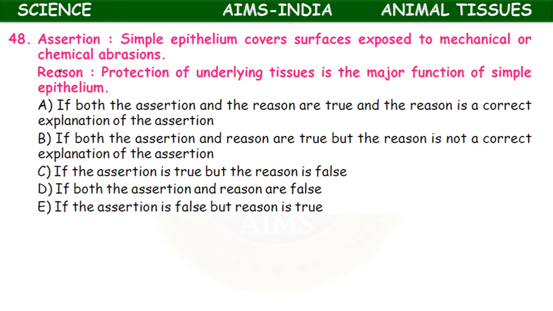Here you need to select the right option, just like the last one. Okay, here assertion and reason both seem to be wrong. Simple epithelium covers surfaces exposed to mechanical or chemical aberrations. That is wrong. Protection of underlying tissues is the major function of the simple tissue. It is also wrong. So both assertion and reason seem to be false. So here option D.